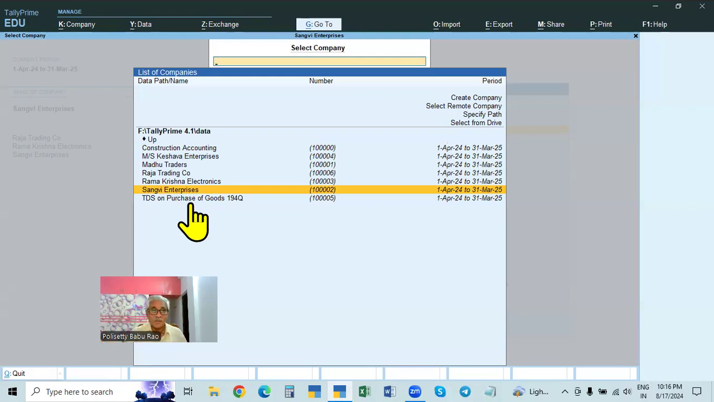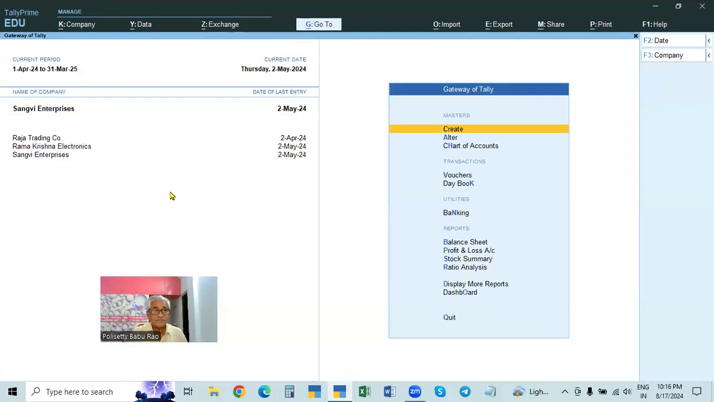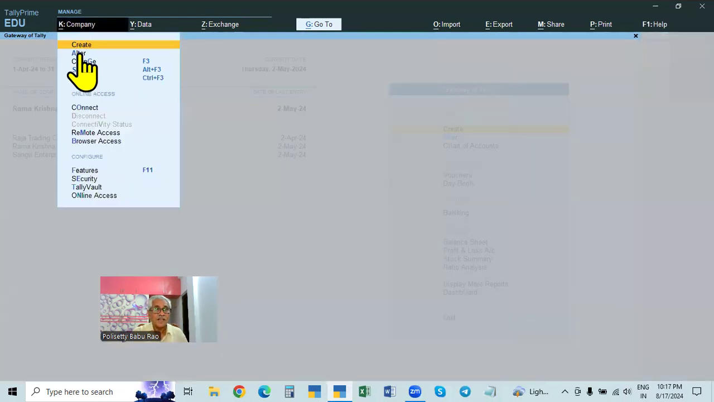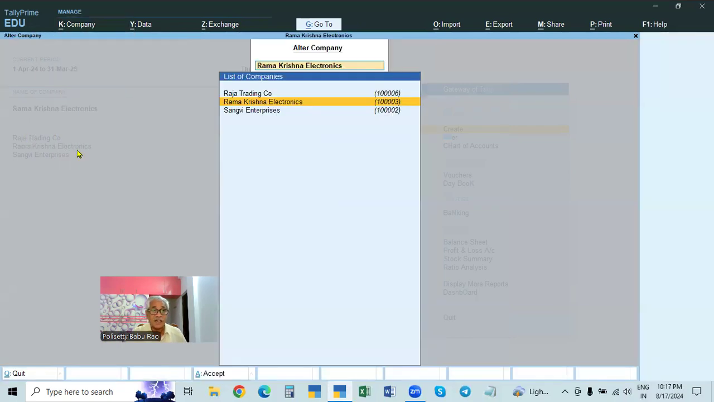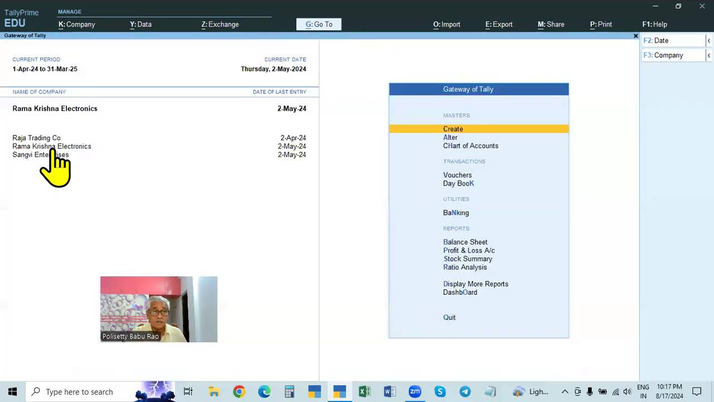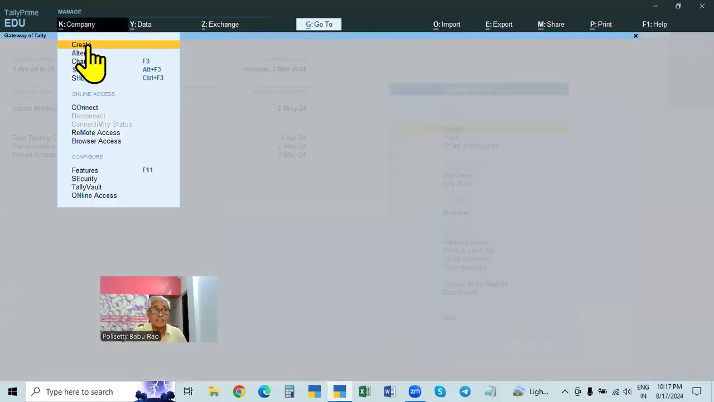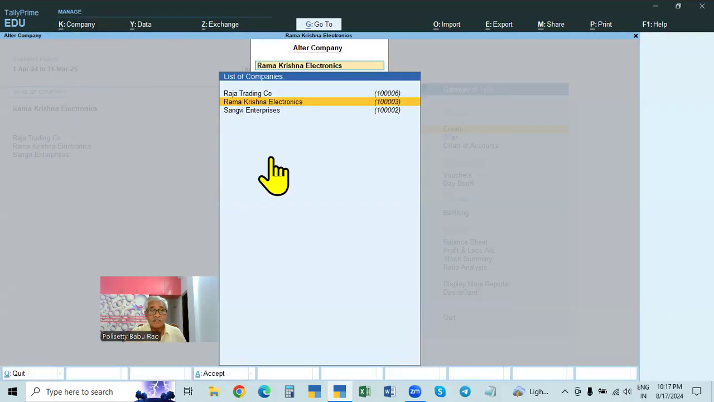For example, here Sangvi Enterprises is there. Suppose we are not using this one and we want to delete this company. Go to Alt tab, then the list. If many companies are loaded in the Gateway of Tally, then all of them will be shown in the list. Delete means whichever one you want to delete.